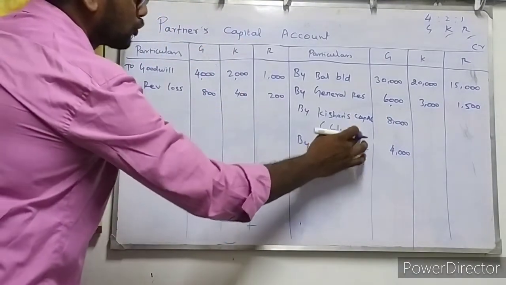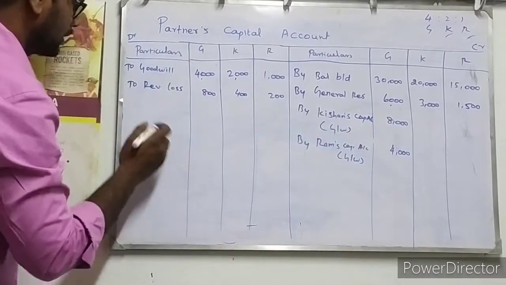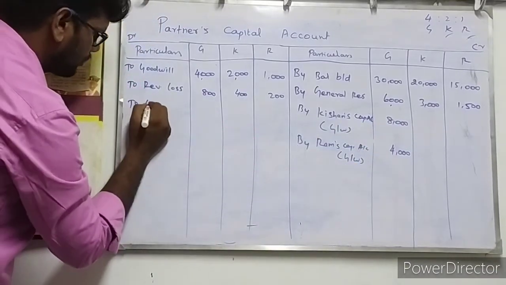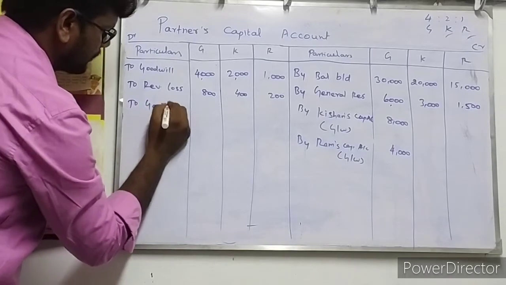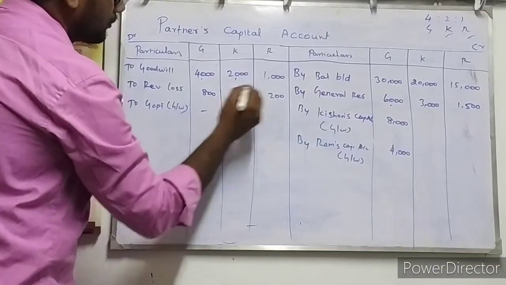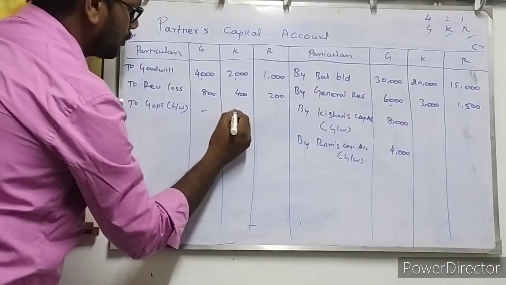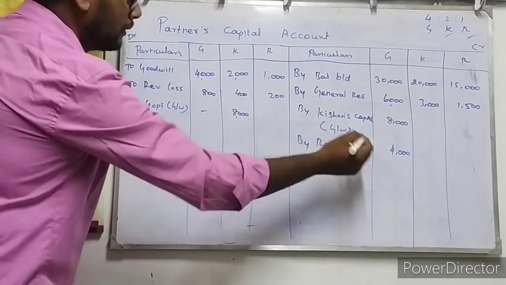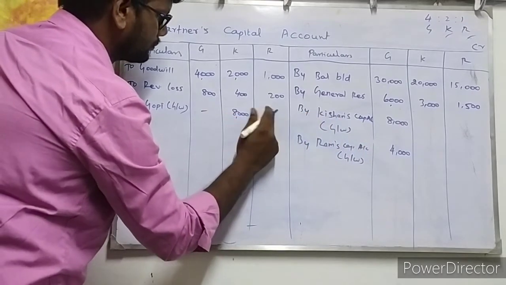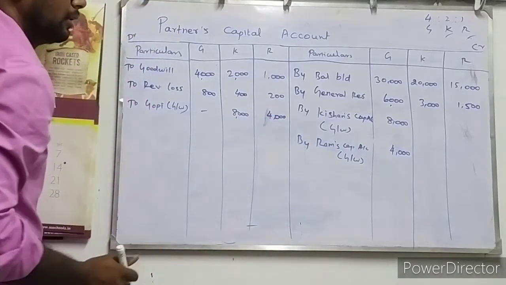So these two partners' capital accounts should be debited by 8,000 and 4,000 respectively. To Gopi they gave goodwill, right? 8,000 for Kishan, 4,000 for Ram. Are you clear?